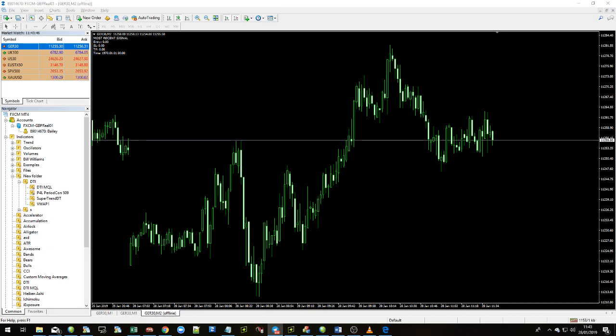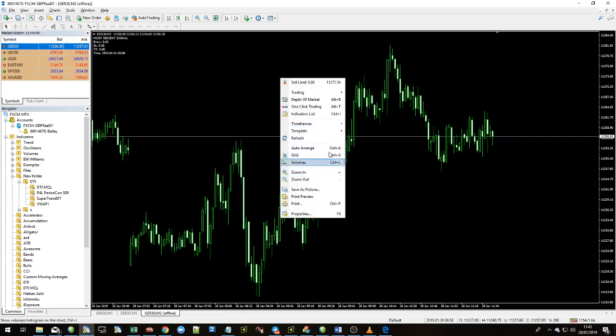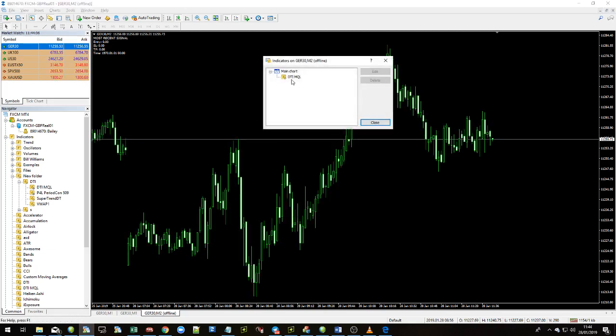Just off screen right now, I'm just going to go and get the most recent password, and I'm going to put it in here. To get back to the screen, you can right click on the screen and go to indicators list, and then double click on that.